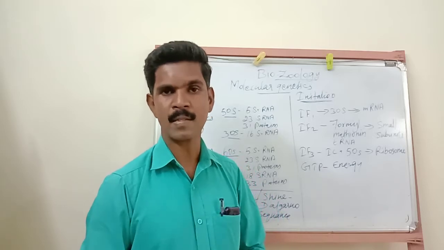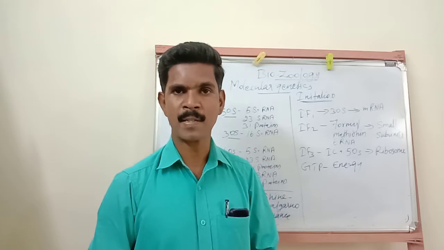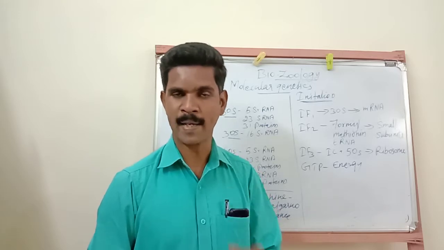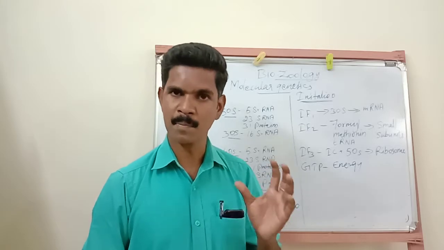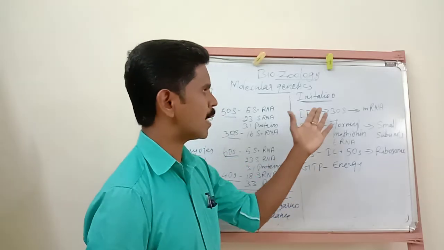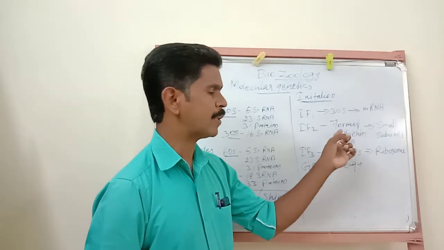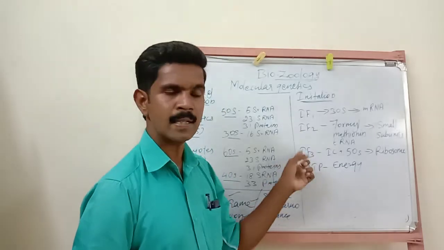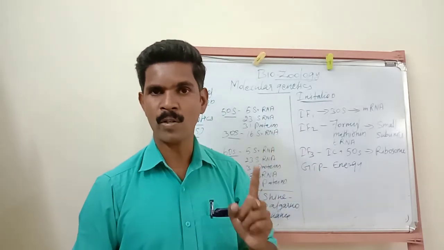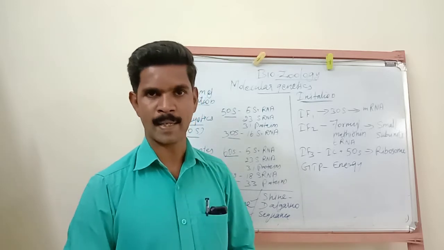Once again, the initiation step is started after the formation of an initiation complex. This initiation complex consists of the 30S subunit of a ribosome, mRNA, formyl methionine tRNA, GTP for energy purposes, and initiation factors 1, 2, and 3. These are some of the components of an initiation complex.